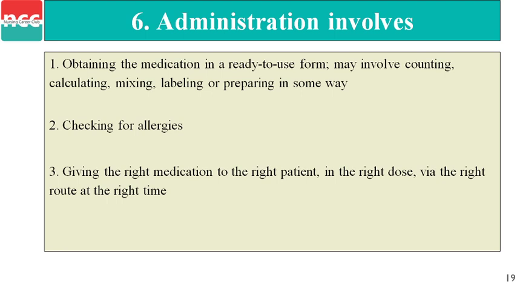Third, giving the right medication to the right patient. We have to follow the 7 rights while administering any medication, to prevent any medication error.